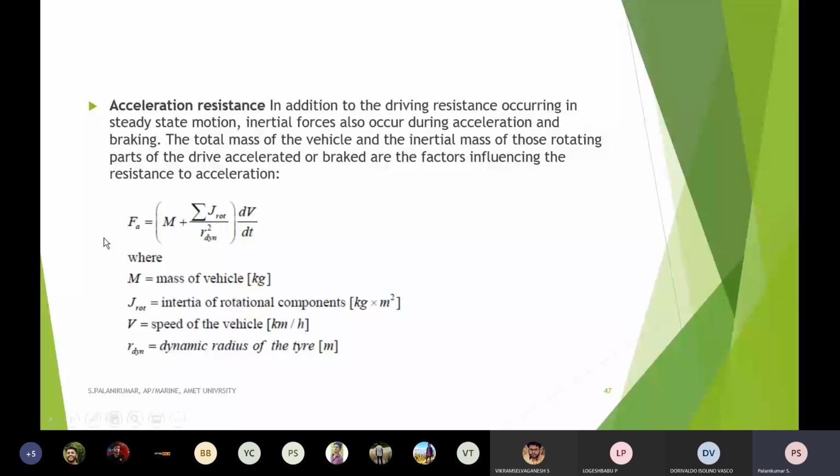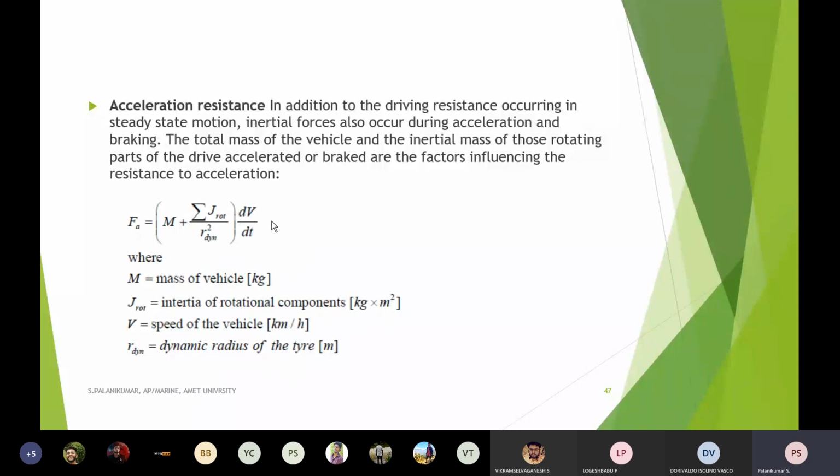So this can be calculated as an acceleration resistance force equal to the mass of the vehicle plus the inertia of the rotational components, the summation of all the rotational components in kilogram per meter square, divided by the square of the dynamic radius of the tire, multiplied by dv by dt.